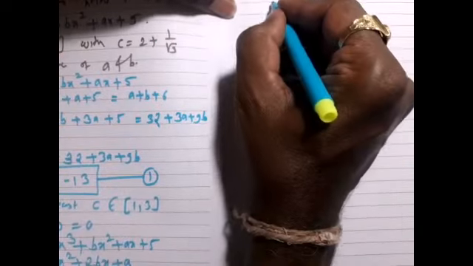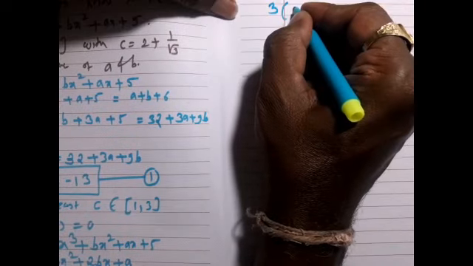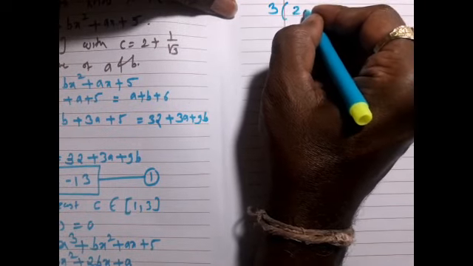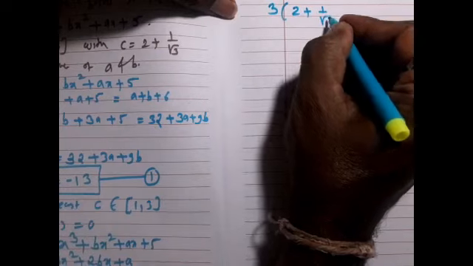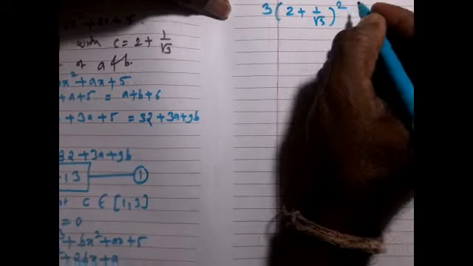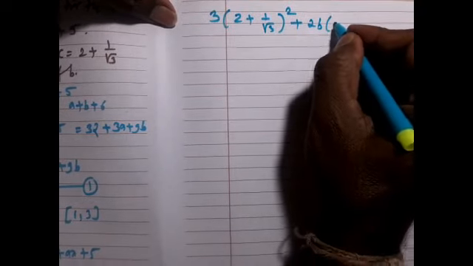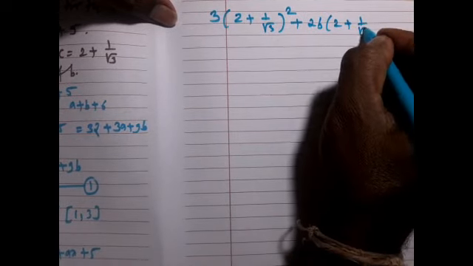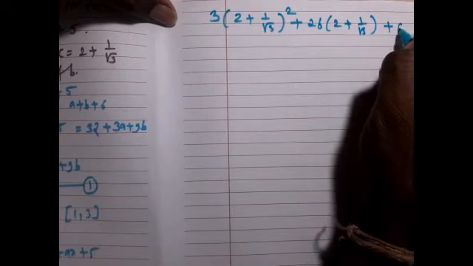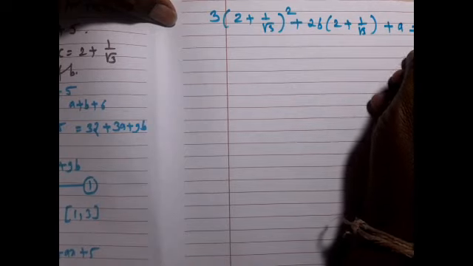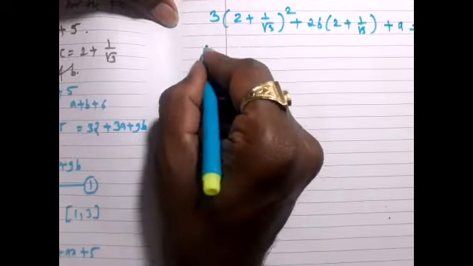So I am writing here 3 times (2 + 1/√3) squared, plus 2b times (2 + 1/√3), plus a is equal to 0.